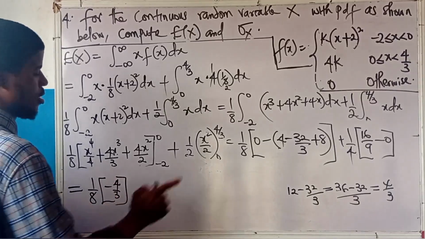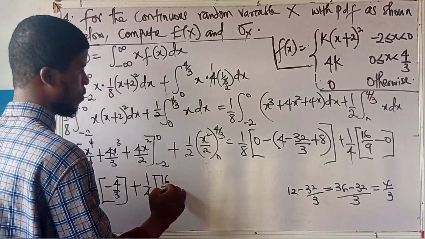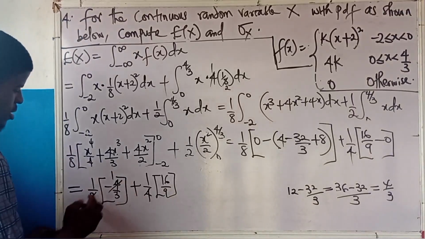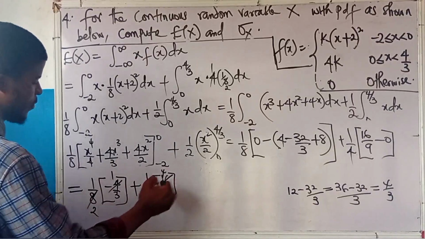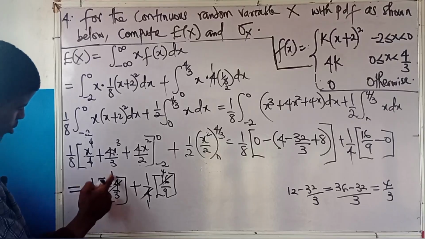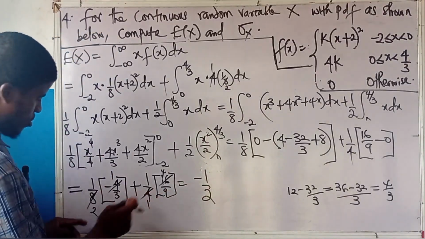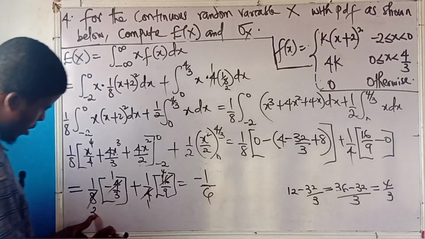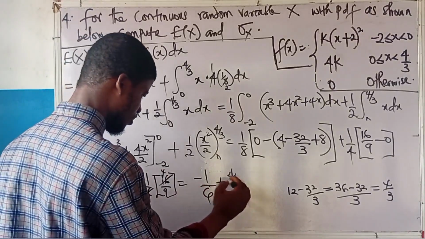Are you there? Then the other side, we have 1 over 4 into 16 over 9. 4 here is 1, 4 here is 2. 4 here is 1, 4 here is 4. So I'm having minus 1 over 2. Left, minus 1 over 6. Then 1 times 4 is 4, 4 over 9.